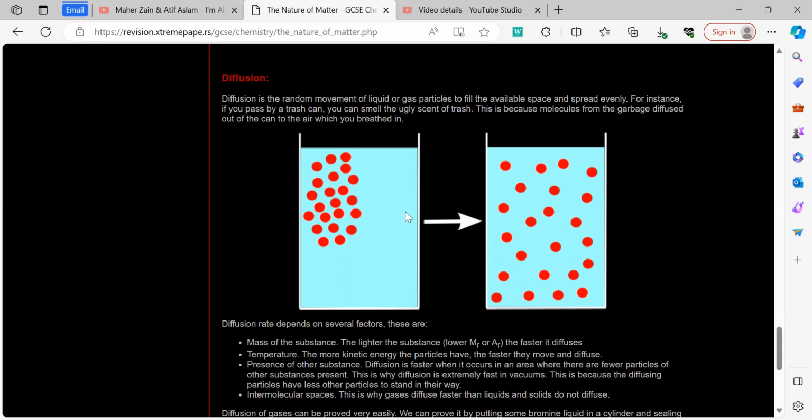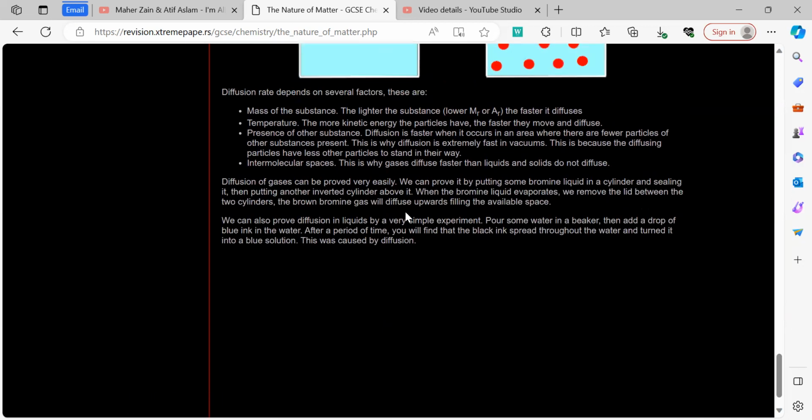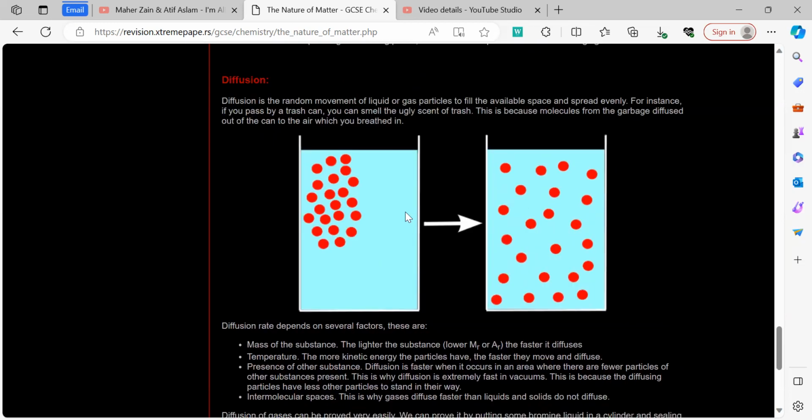Now, in the case of temperature, the greater the temperature, the greater the kinetic energy of the molecules, and the faster they can move and easily diffuse into the surroundings. And the final factor is the intermolecular spaces. We all know, as previously discussed, that gases diffuse faster than liquids and solids. Why does this occur? Because gases have huge amounts of intermolecular spaces between them. This occurs because they have very weak intermolecular forces. However, solids and liquids have very strong intermolecular forces of attraction.